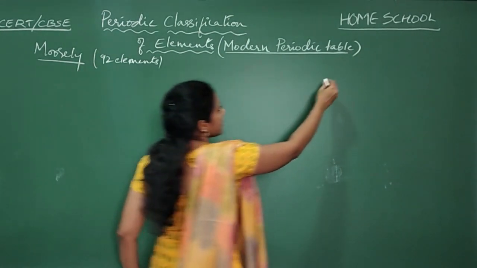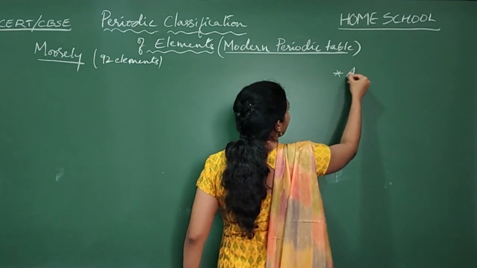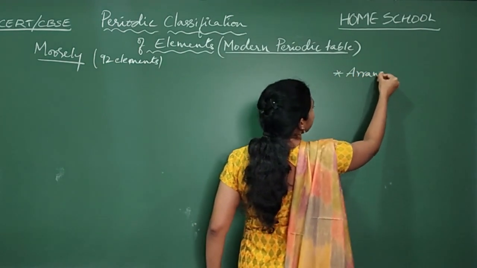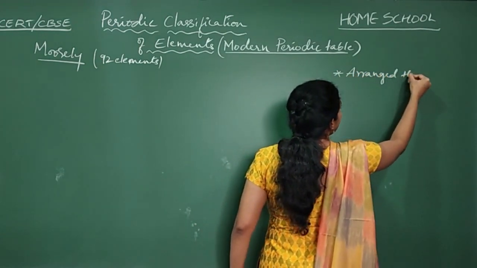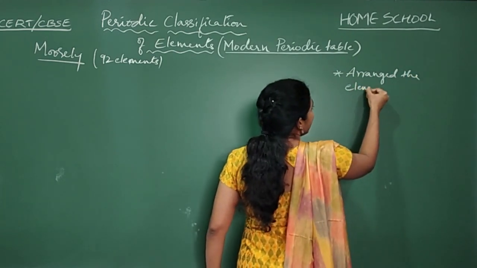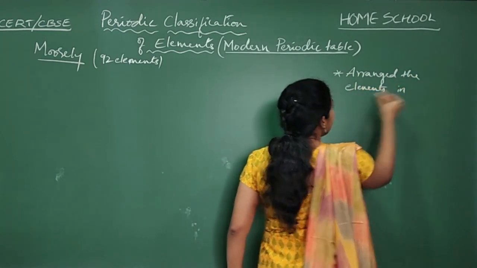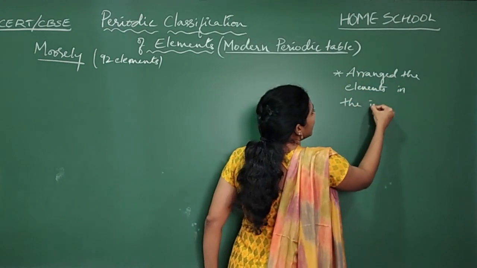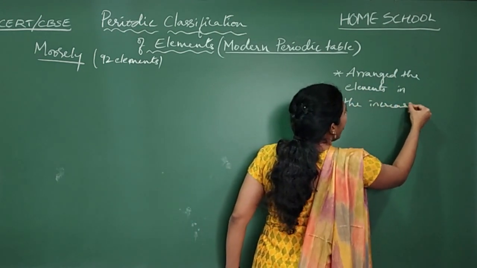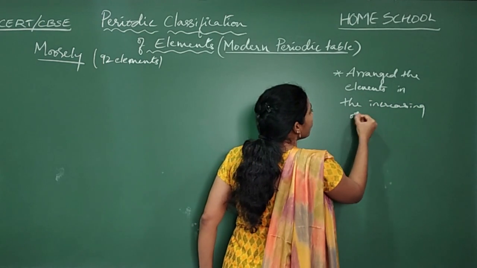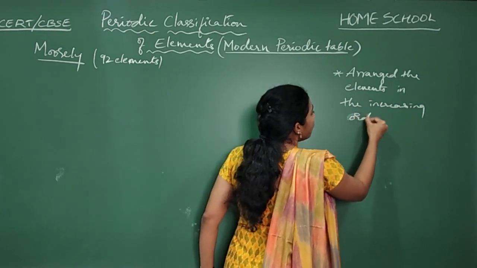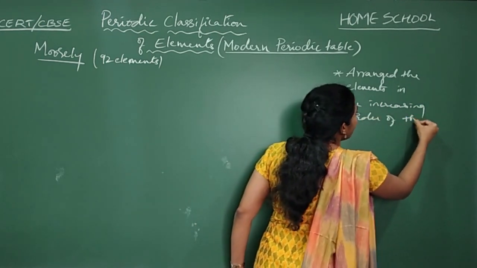The point is, he arranged the elements in the increasing order of their atomic number.